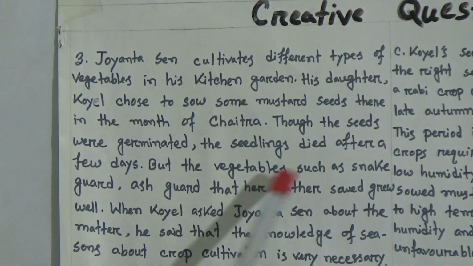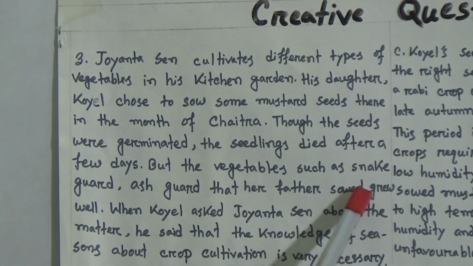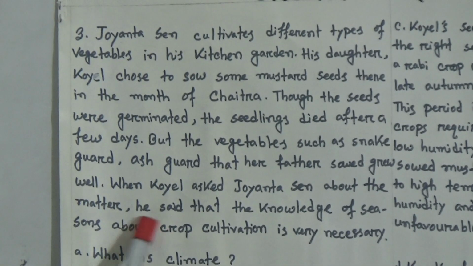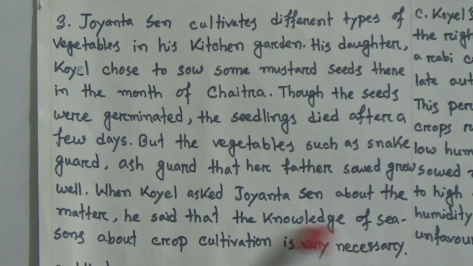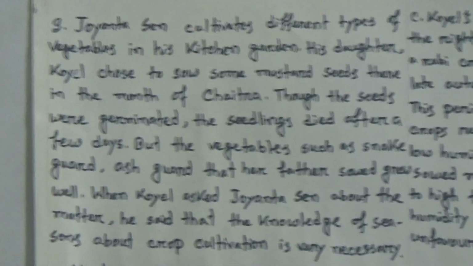But the vegetables such as snake gourd, ash gourd that her father sowed grow well. When Koel asked Jayanta Sen about the matter, he said that the knowledge of seasons about crop cultivation is very necessary. Let's see the questions.